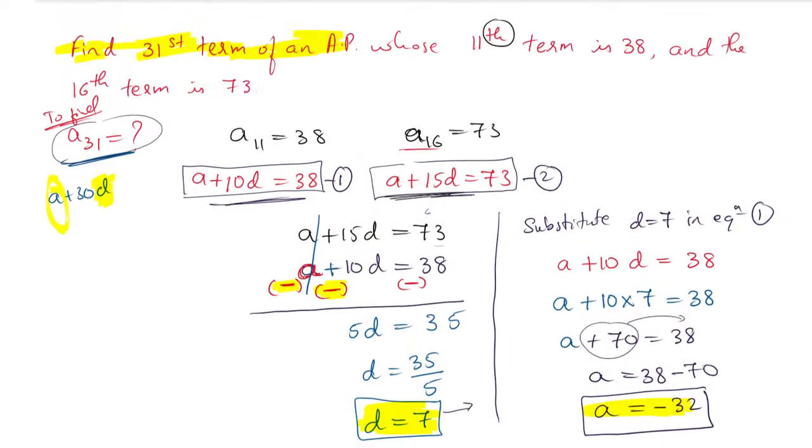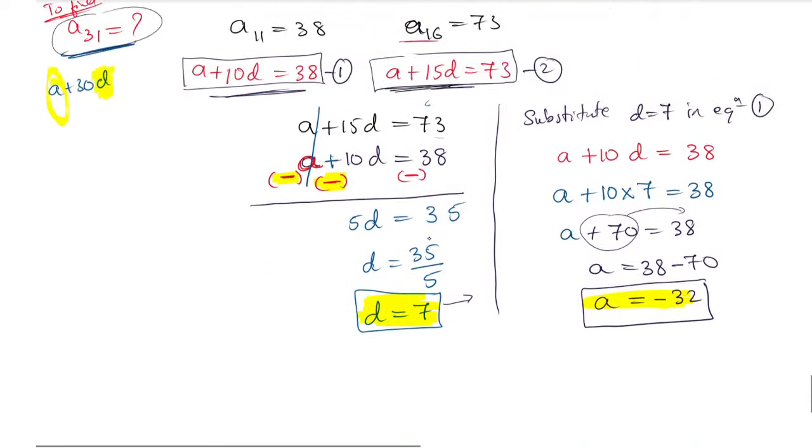The question says you have to find the 31st term. So for that purpose, you have to substitute in the formula: A31 is equal to A plus (n minus 1) into D.